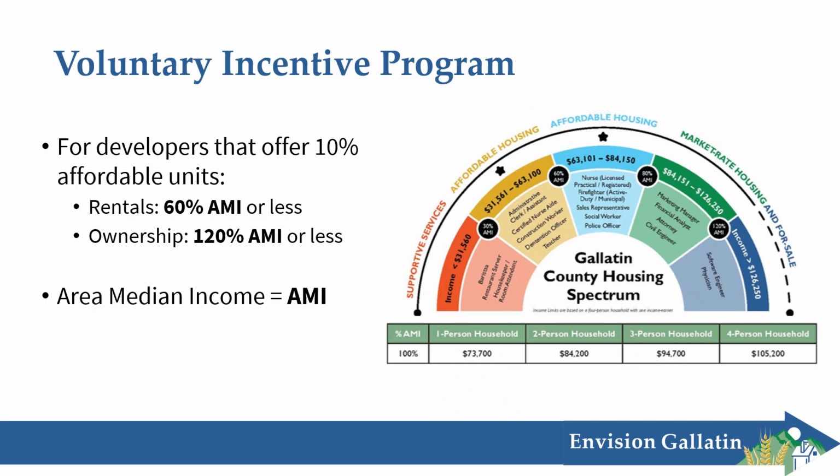And this chart on the right, again, might be a little bit hard to see, but there is a bigger version on the project website, shows the different occupations that folks in the various AMI brackets might have. So in the 30 to 60% AMI category, those might be folks that are certified nursing aides or CNAs, detention officers, teachers, etc. So this just kind of helps illustrate what it means to earn the area median income and what kind of occupation you might have. And this is just examples. So take a look there to understand more about AMI.